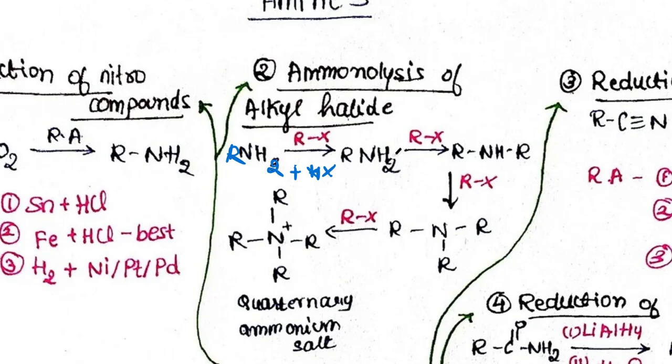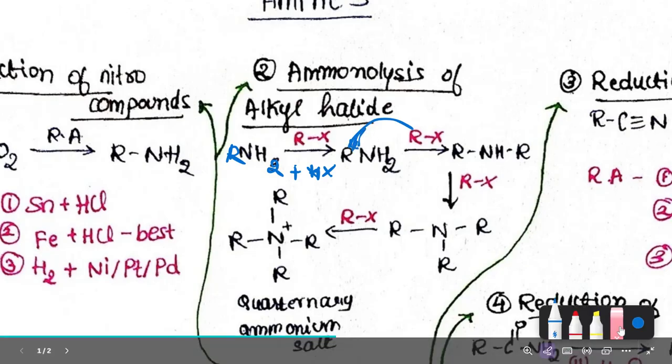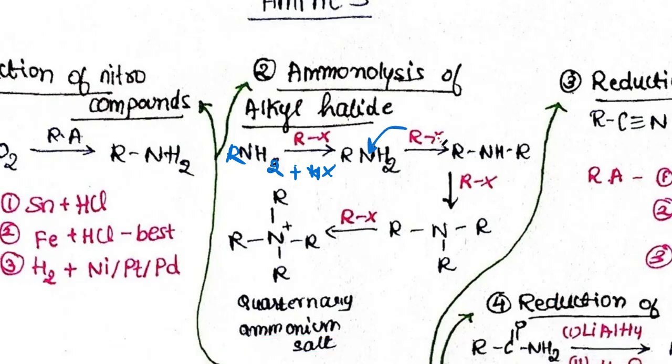This becomes RNH2. Here again, R will go and join with the nitrogen. I'll just write it properly. The R part will go with nitrogen, and the X part will take one hydrogen and leave. So we get R NH R. Again, here the R part will go to the nitrogen, and X will take this hydrogen and leave.